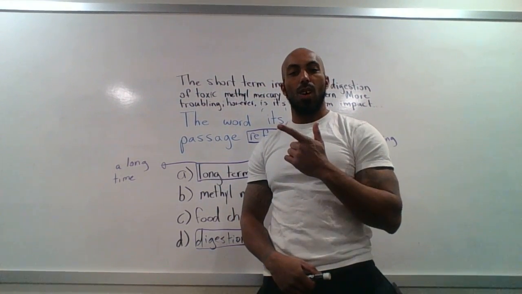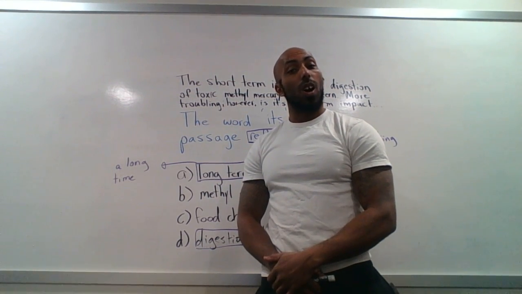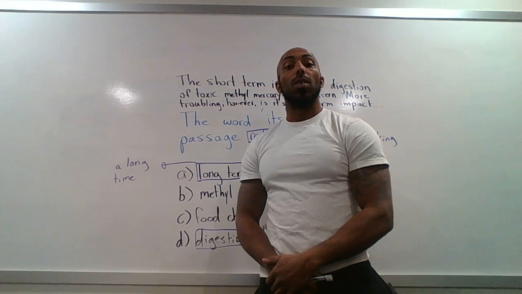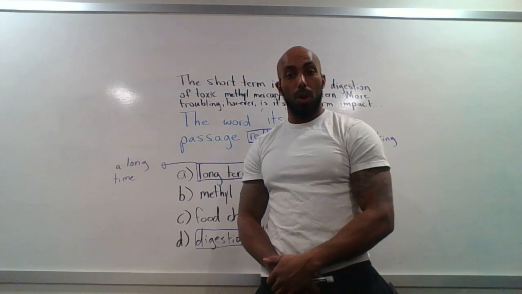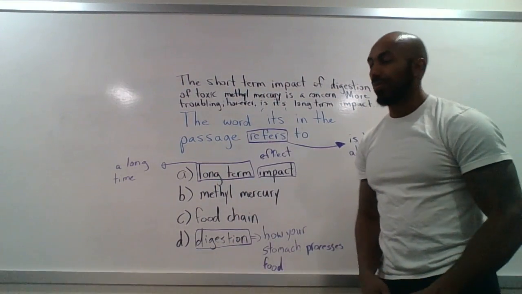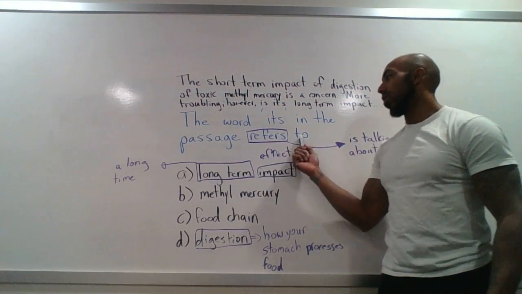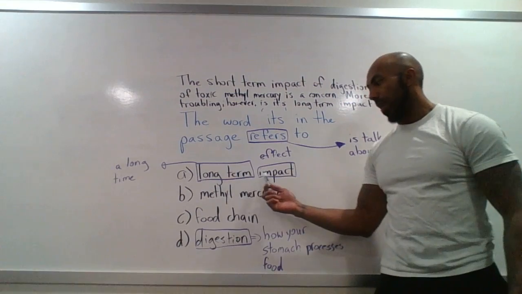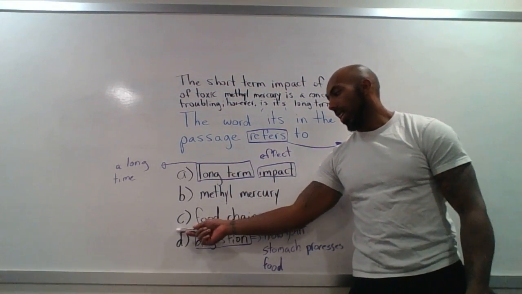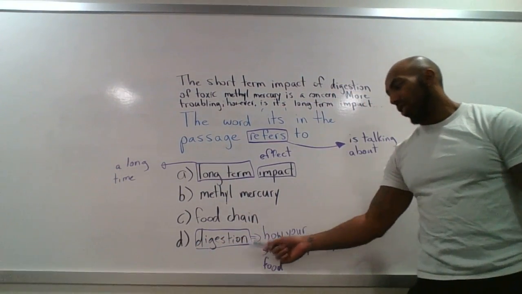This is the 7th video of the TOEFL Study Guide video series talking about the passage on the poisonous metal, mercury. Okay, now let me go ahead and read the question. The word "it" in the passage refers to A. Long-term impact, B. Methylmercury, C. Food chain, or D. Digestion.